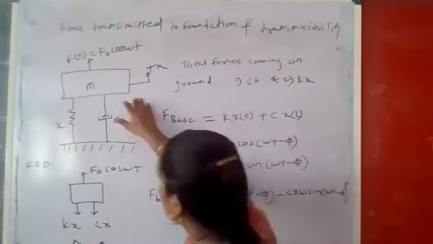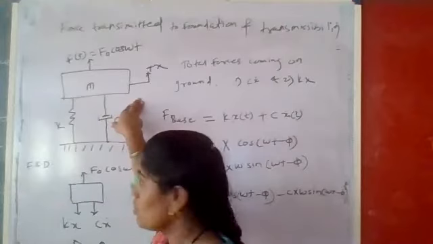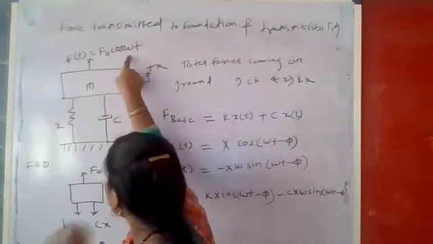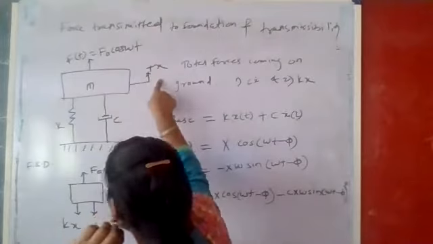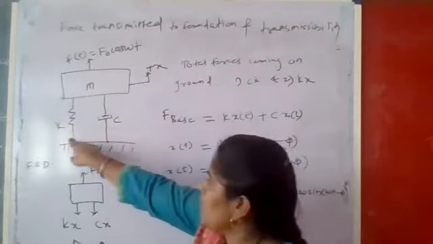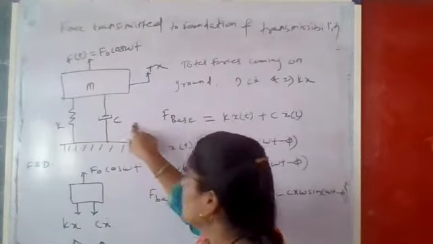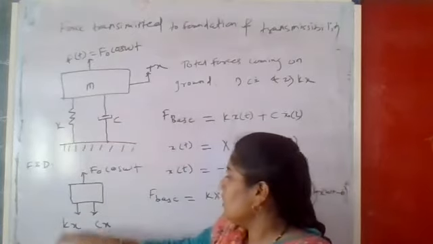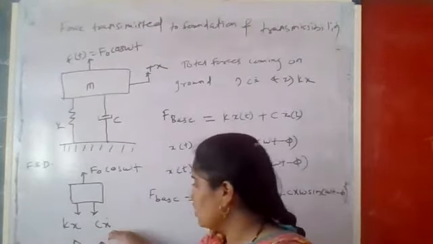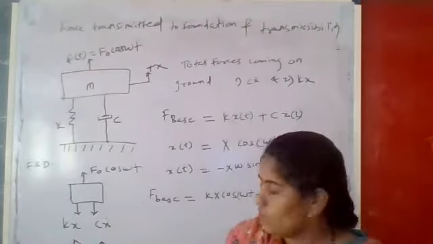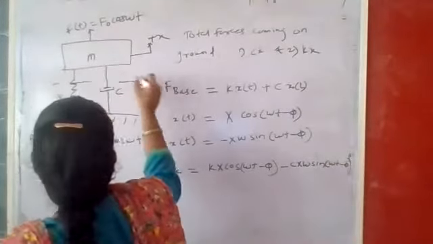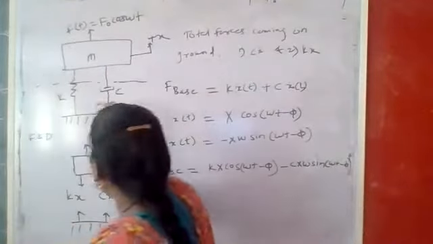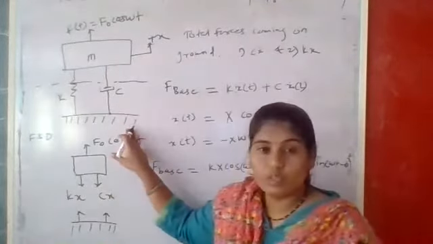You can see here a single mass spring damper system. That is the mass, and F naught cos omega t is the force. The displacement is x, k is the spring constant, and c is the damping coefficient. If we take the free body diagram, only these two forces, kx and c x dot, are transferred towards the foundation.